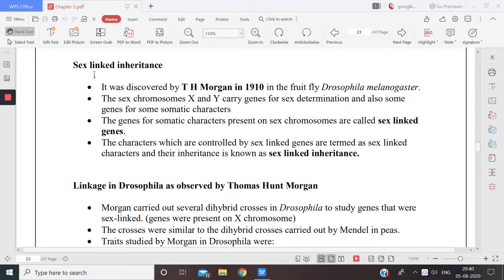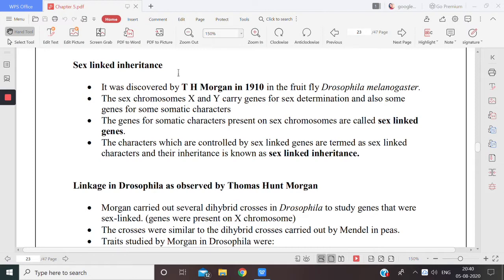Now we all know, first let us take the example of humans, that in humans there are 23 pairs of chromosomes, out of which one pair is the sex chromosome and 22 pairs are autosomes, right?